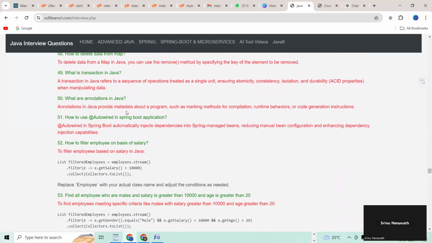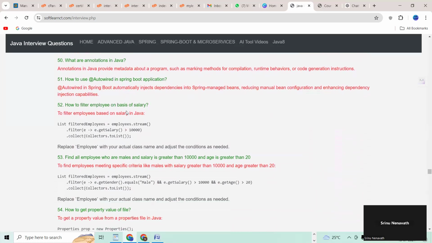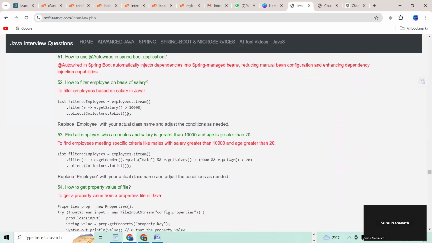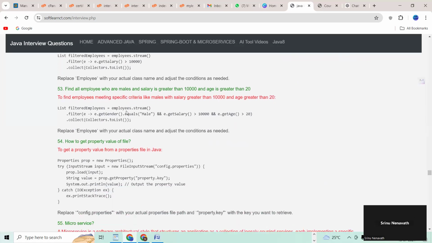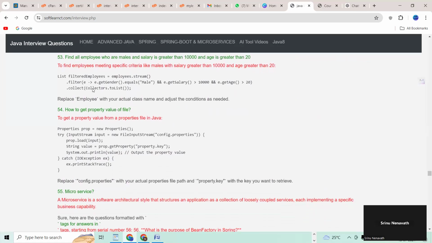50th question, what are the annotation in Java? 51 question, how to use @Autowired in Spring Boot application. 52 question, how to filter employees on basis of salary. 53 question, find all employees who are male and salary is greater than 10,000 and age is greater than 20, right? So for that I'm going to give the program using Java 8, guys.